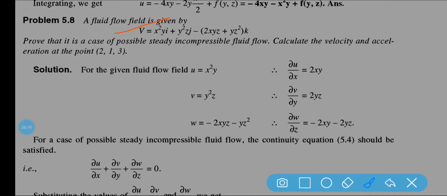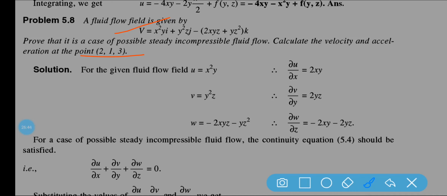You have to prove that this is a possible steady incompressible fluid flow, and calculate the velocity and acceleration at the given point. So, possible steady incompressible flow. Okay.